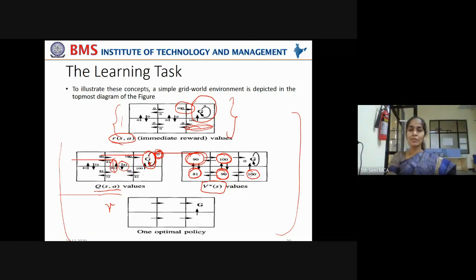And once it moves to the goal, what would be the reward? It will be absorbed there. The agent will reach its final goal. So no more rewards will be given as the agent stays there until another task is assigned. So the reward that can be accumulated in that particular goal state is 0.